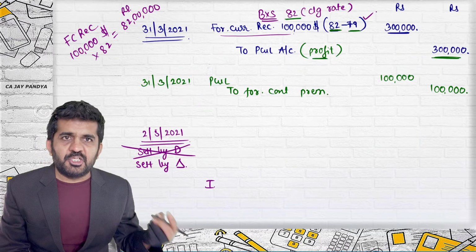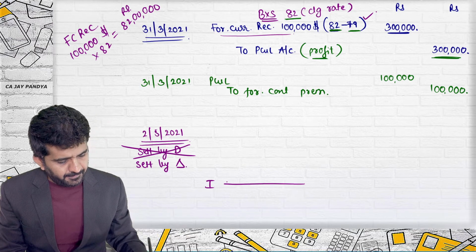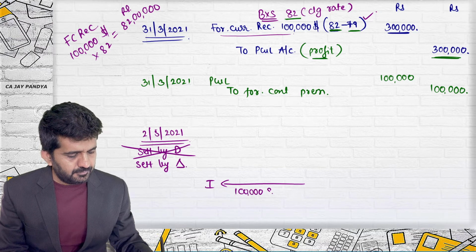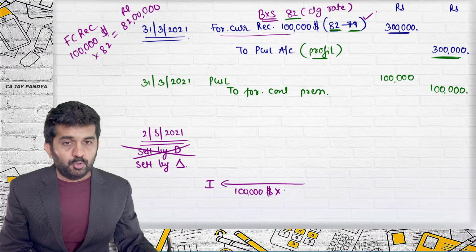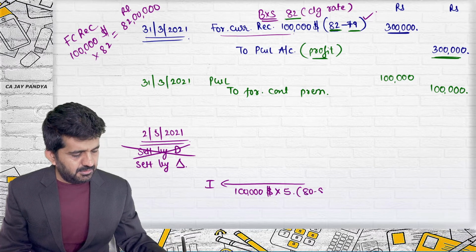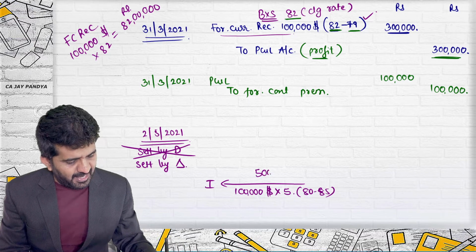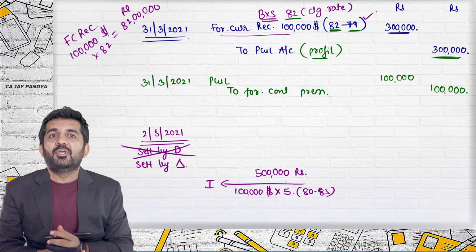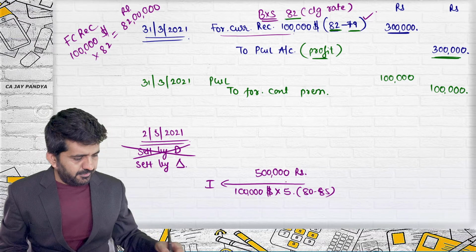So you are bullish, market is bullish. Tell me, will you be getting money or paying money? Getting money. How much? 1 lakh dollar into 5. Exactly. It is 85 minus 80, and so you will be getting 5 lakh rupees. Is it absolutely all right?